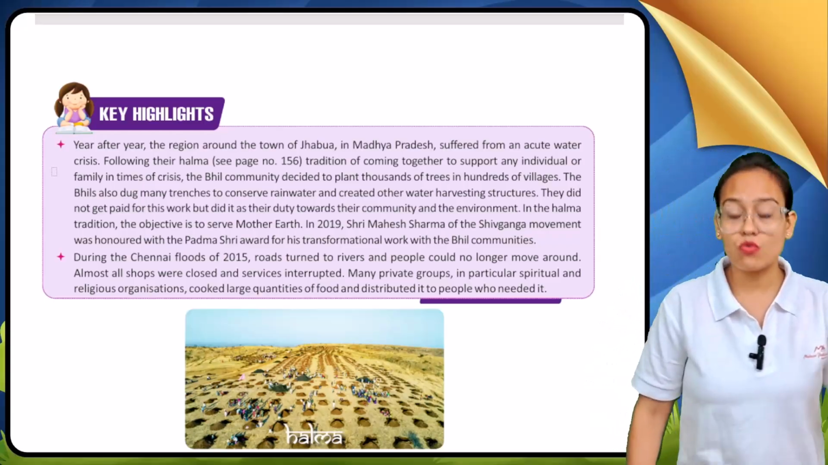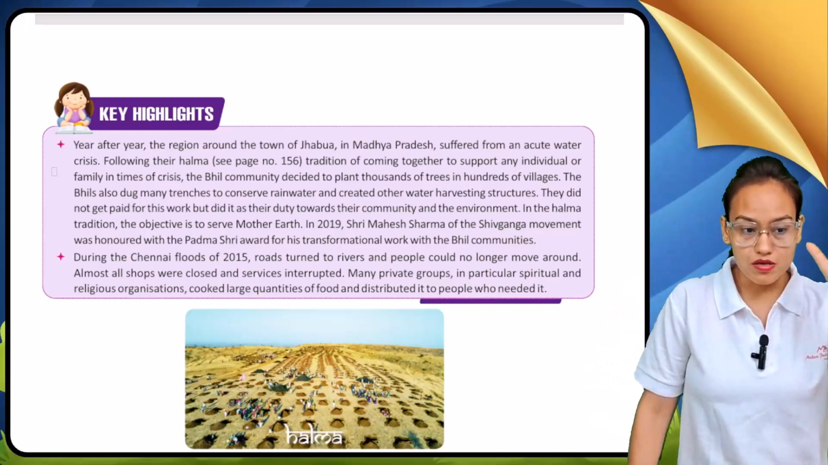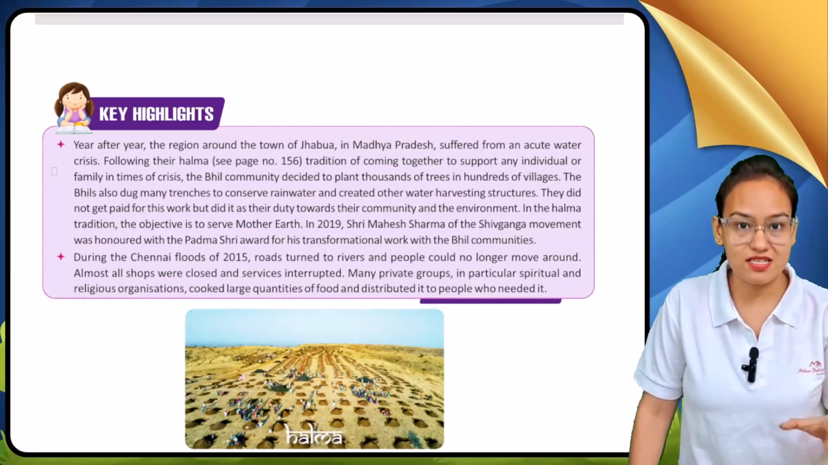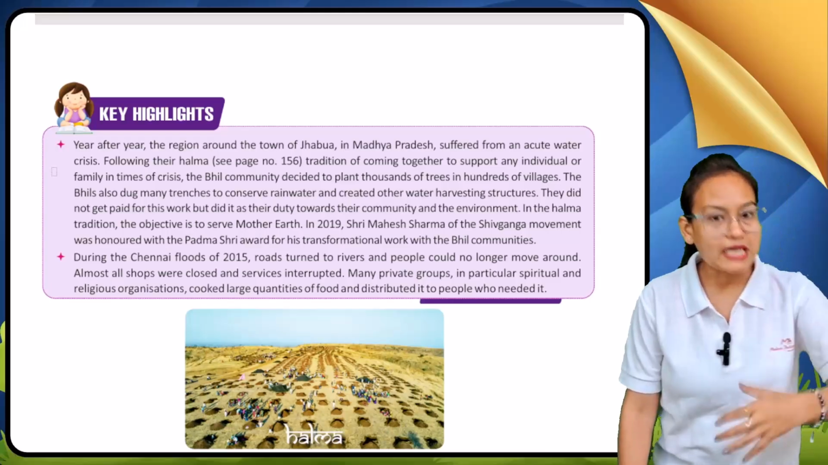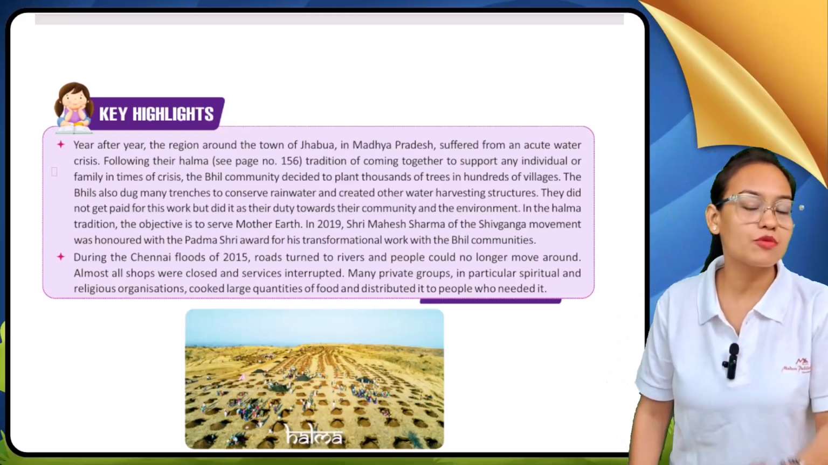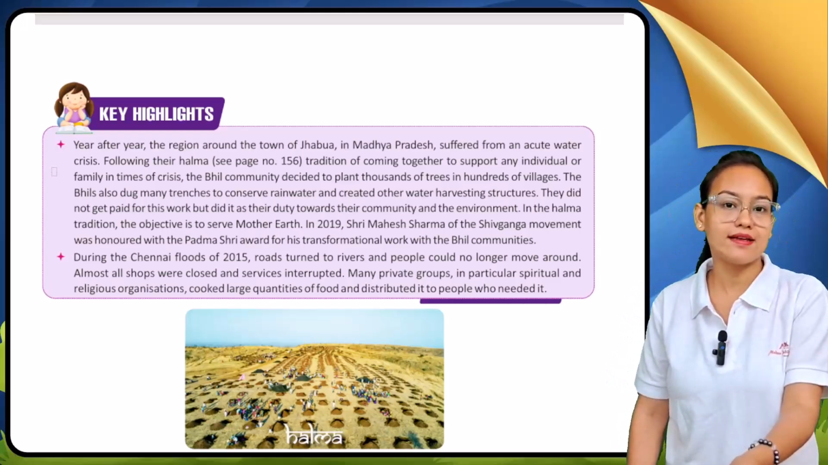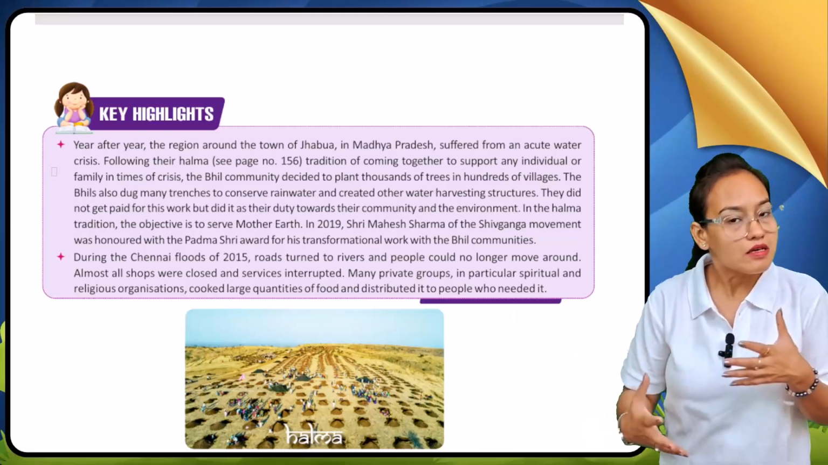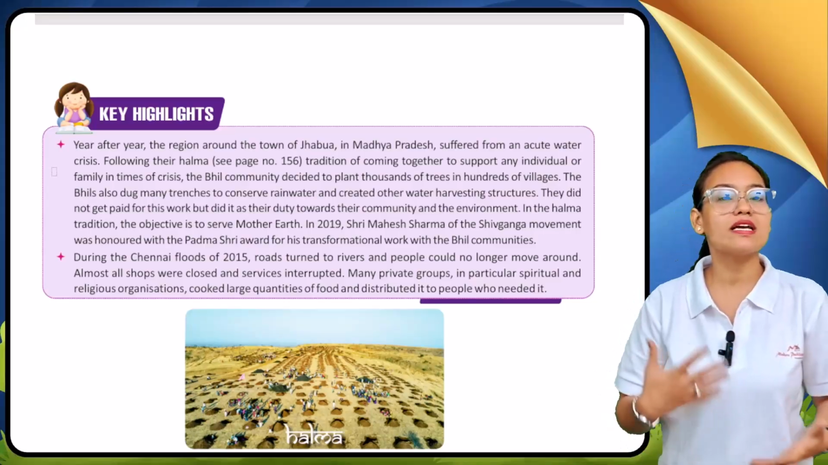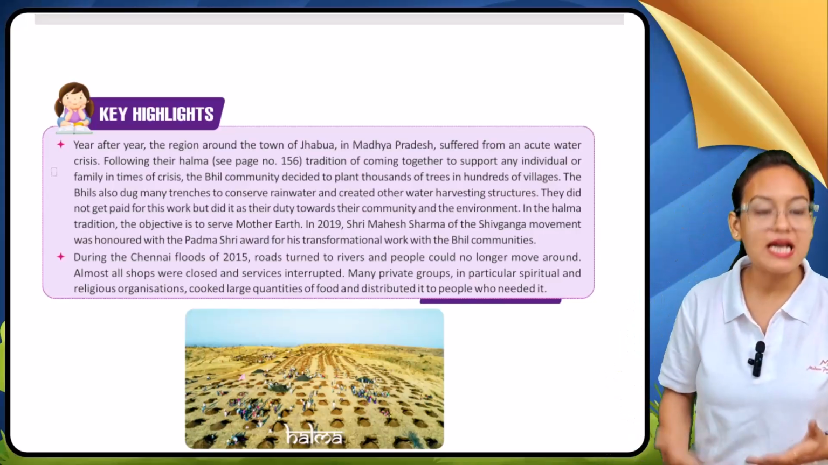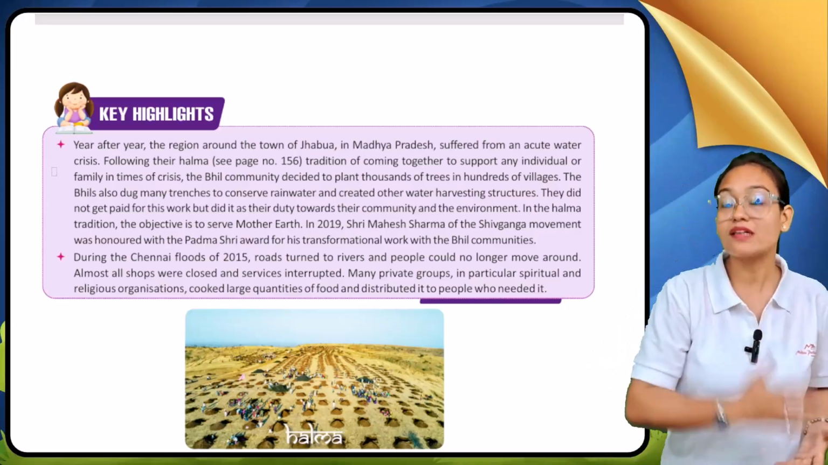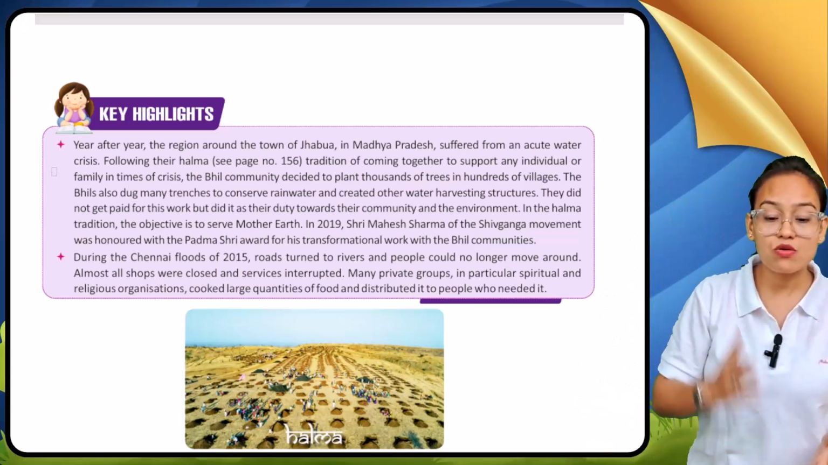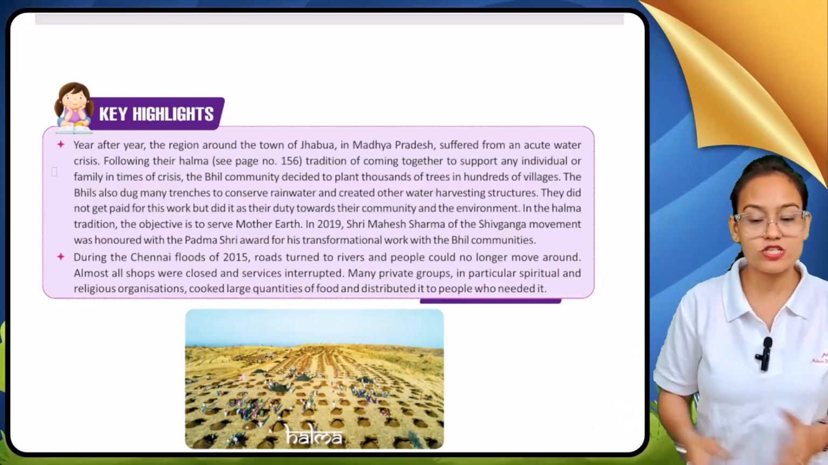Year after year, at some point of time they suffered acute water scarcity. To tackle this problem, the Bhil community who used to live in that area came together. By coming together they supported each other by planting thousands of trees in their village area.